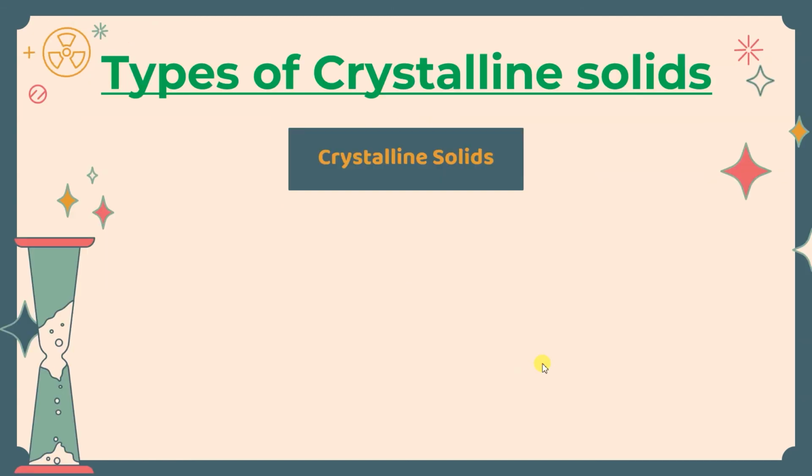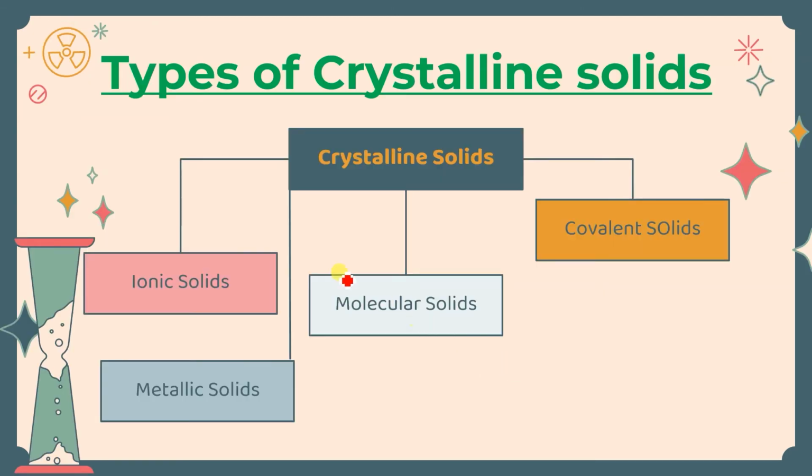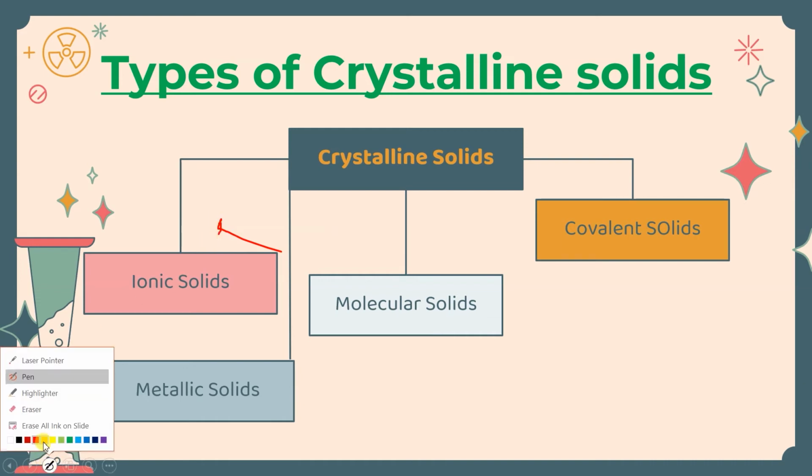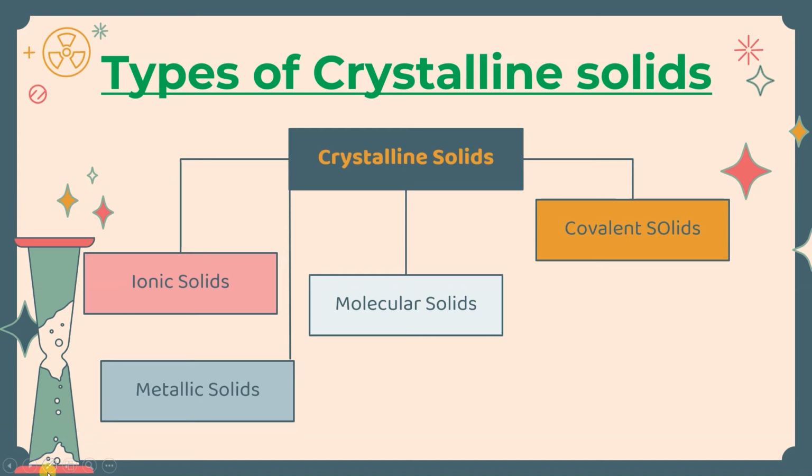Okay. Crystalline solids are of 4 types. First is ionic solid. Second is, you can see that, covalent solid. Third is molecular solid. Fourth is metallic solid. So if you want to number it, you can number. This is the ionic solid, and then we will do the covalent solid, and then the molecular solid, and then metallic solid, or in any way we can do. Okay. So these are the 4 types of crystalline solid.